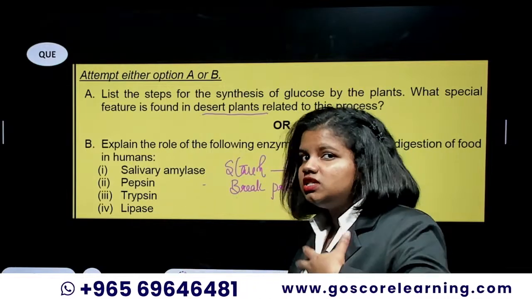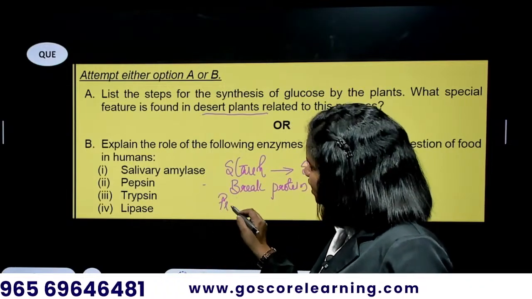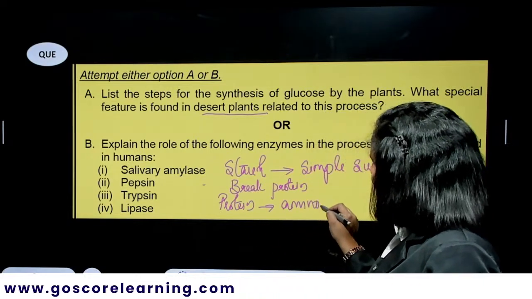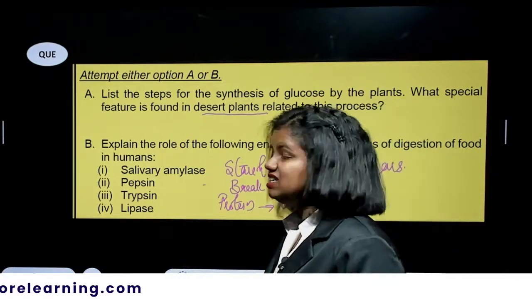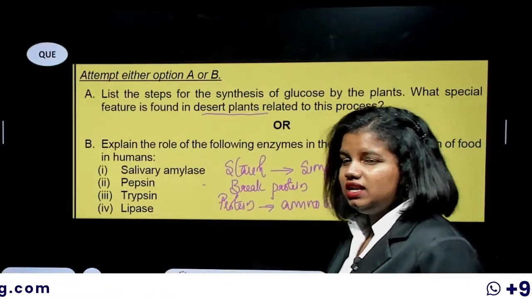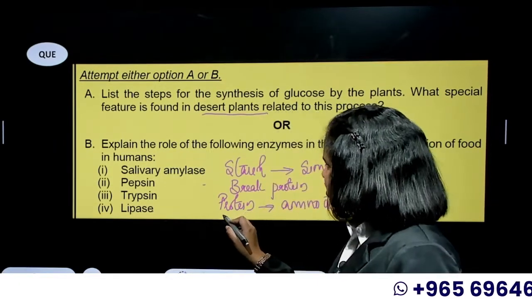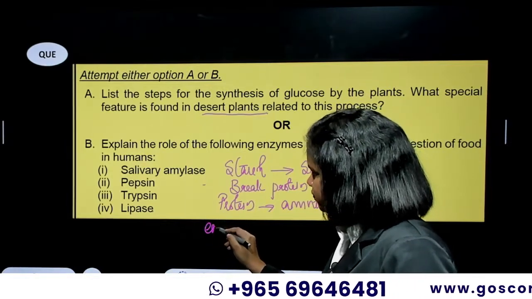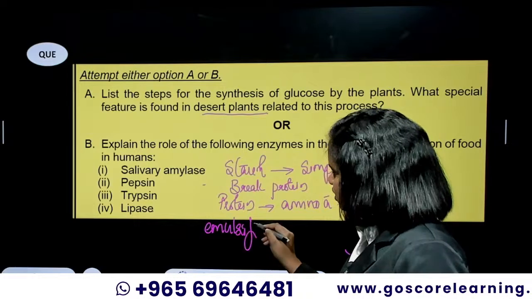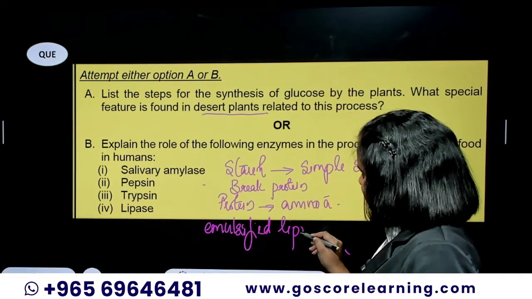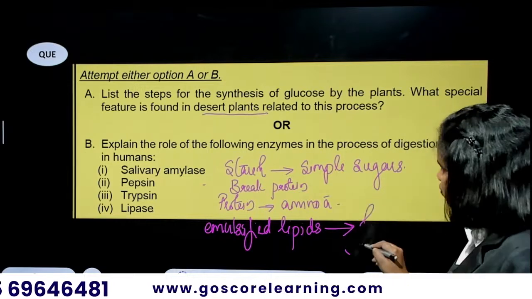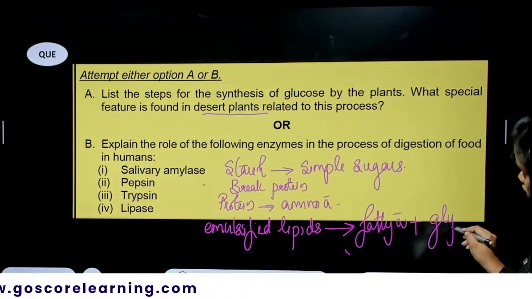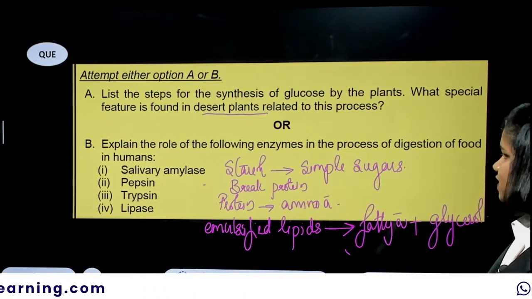And then there is trypsin in the small intestine, which should convert the protein into amino acids. And then finally, there is lipase, which is a lipid breaking molecule. It converts the emulsified fat or emulsified lipids into fatty acids and glycerol. So these are the major functions of these digestive enzymes.